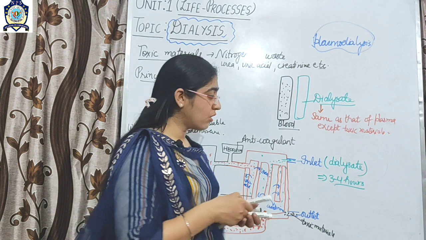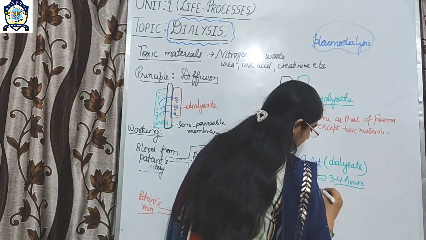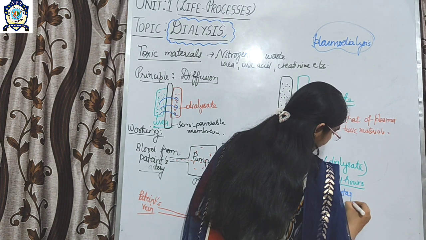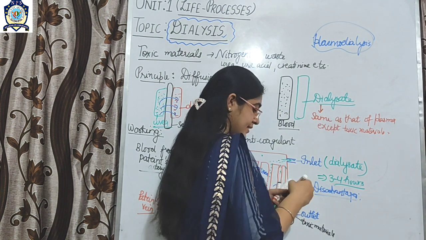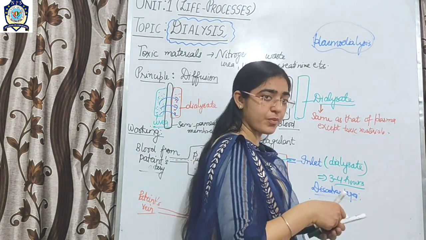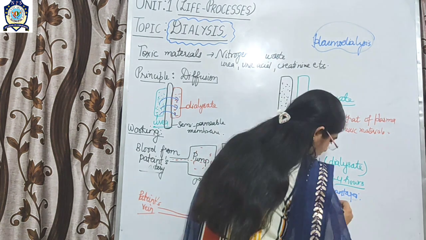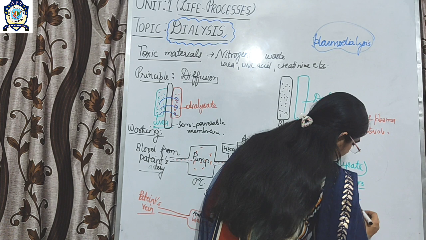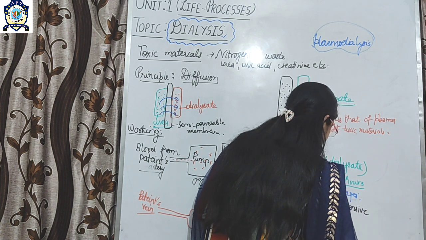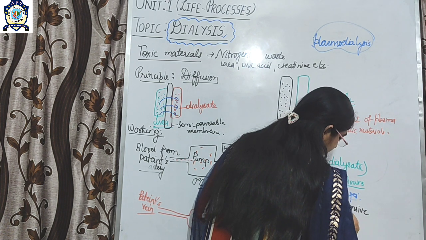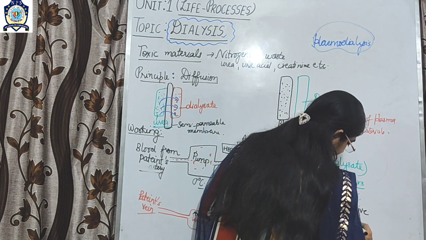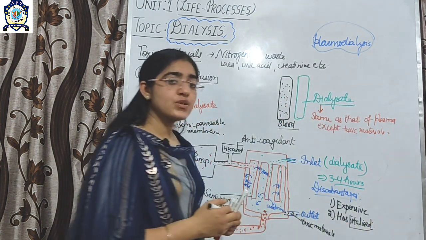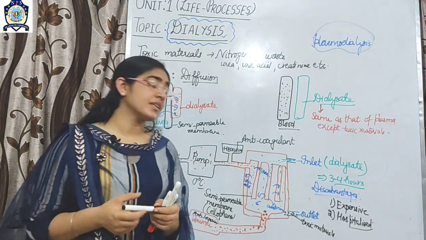Firstly, this is an expensive process, and second, the patient has to be hospitalized. So this was the concept of dialysis.